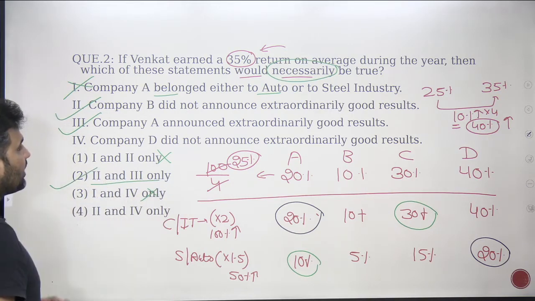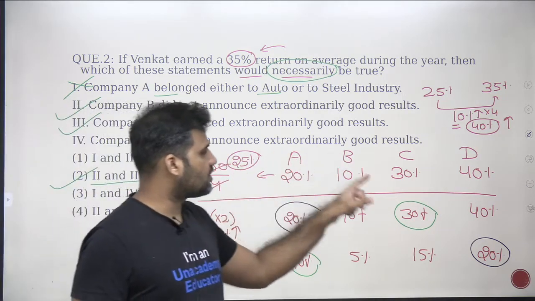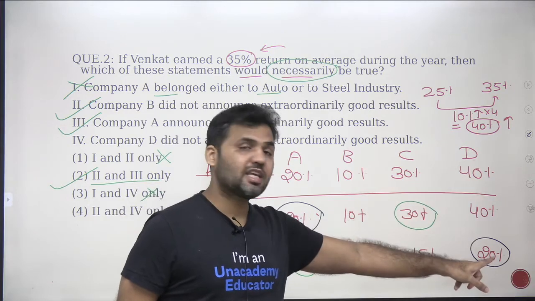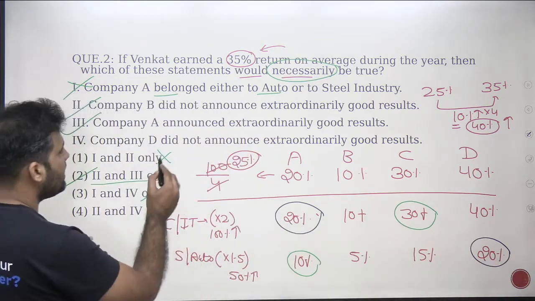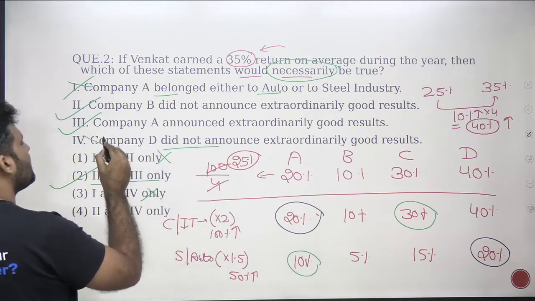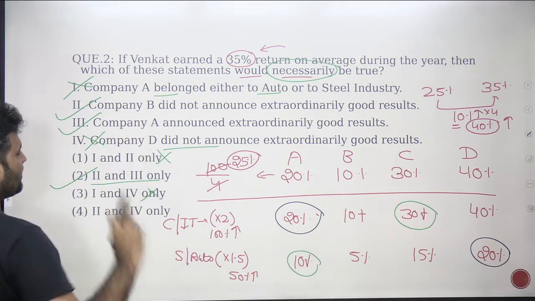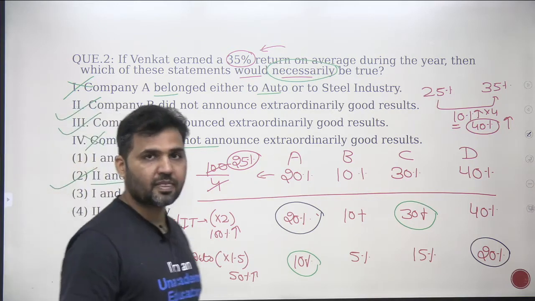Second is a correct statement. Company D did not announce extraordinary results. No, that's wrong. There is one possible case where D can announce an extraordinarily good result. So the statement that company D did not announce extraordinary results is definitely wrong. Second and third statements are correct. That is option number B. That's the answer to the question.